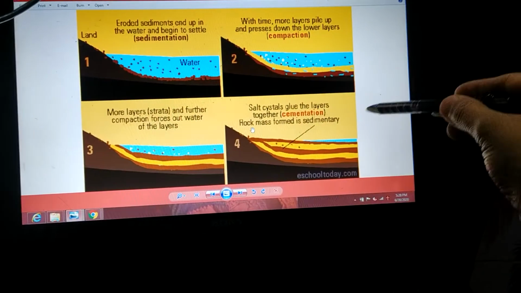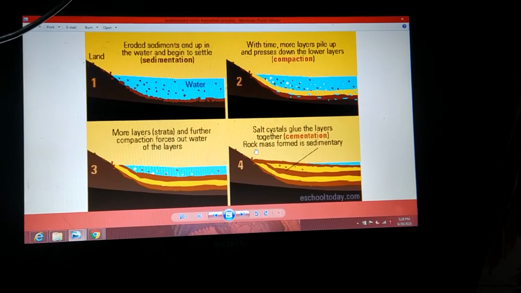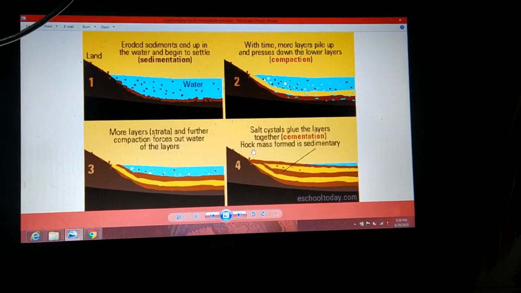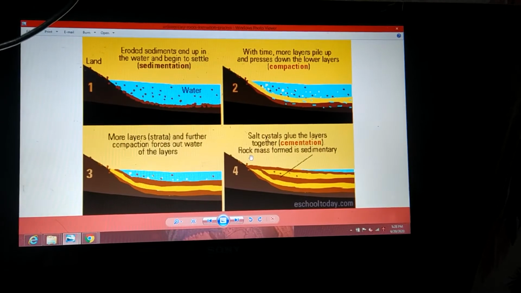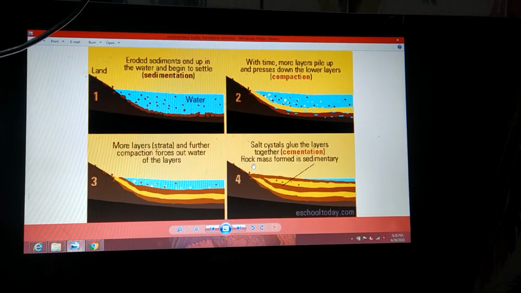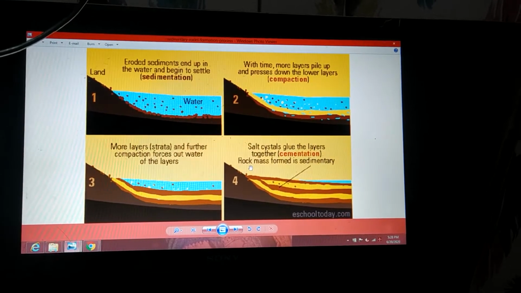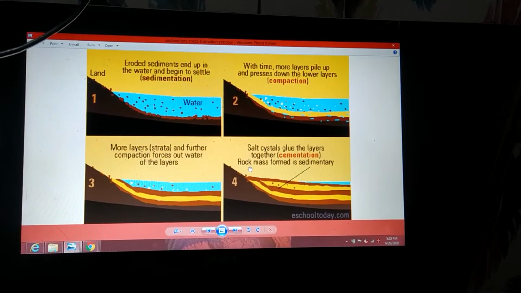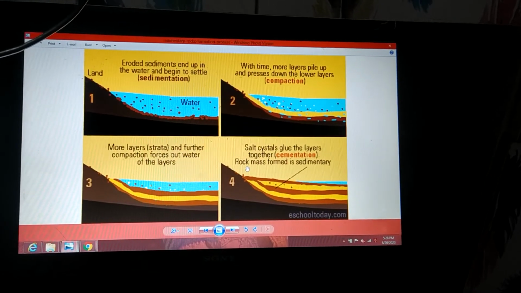This is the entire process of how exactly the sedimentary rocks are formed. When a river flows, it is going to carry along with it pieces of gravel followed by sand, broken rocks and other materials. These materials flow along the river water. When they reach the lake or the sea, all these materials are going to settle down.